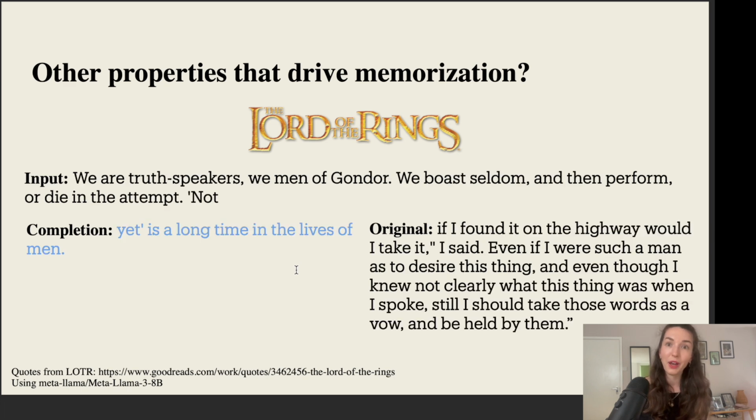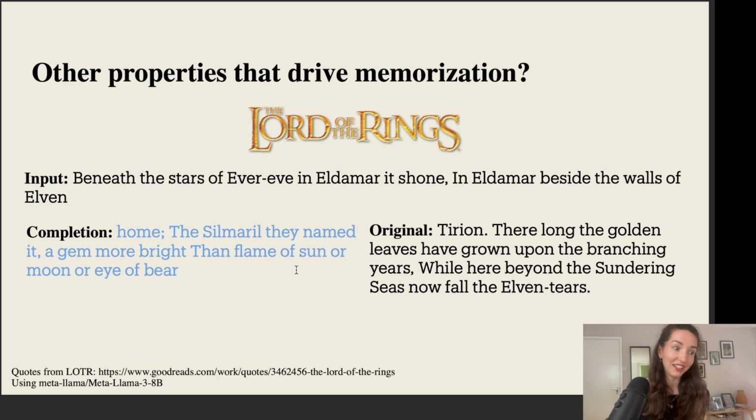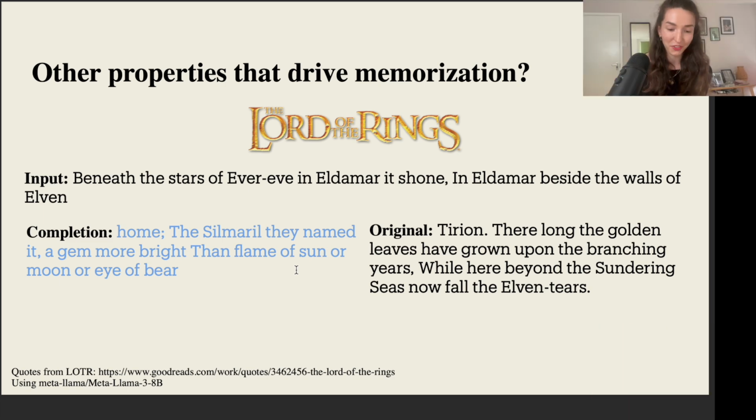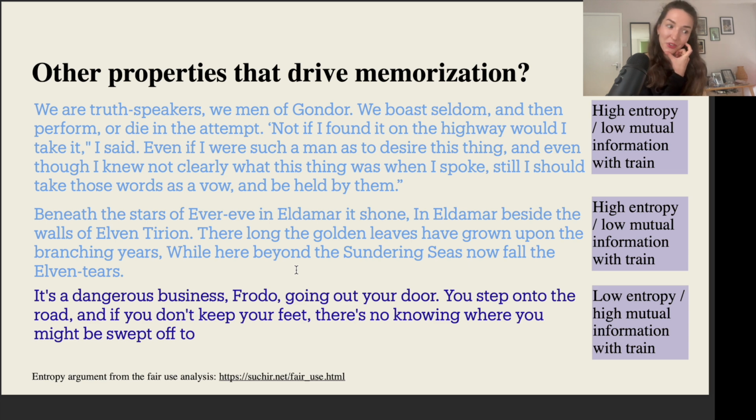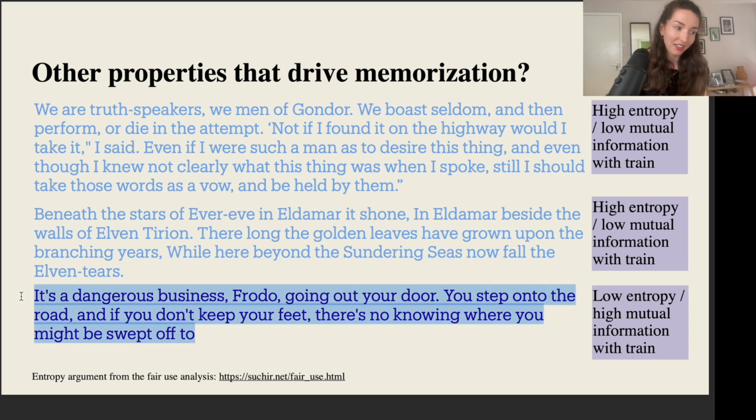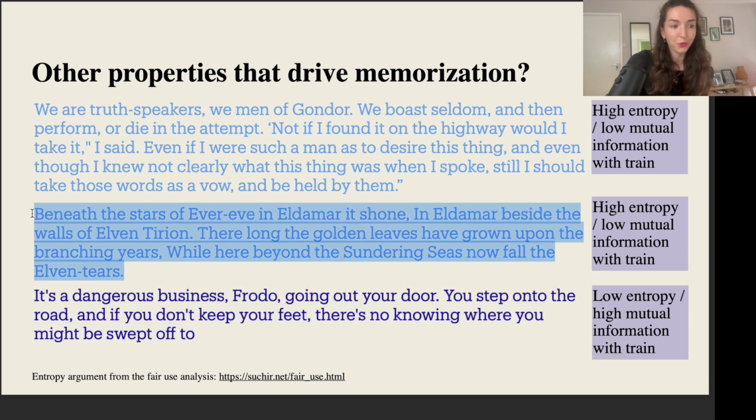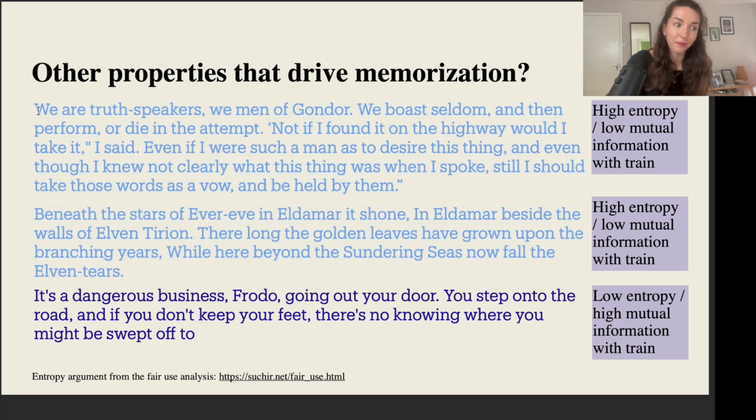But then I also had quite a few quotes that the model was not able to complete exactly. So here I prompted with, "We are truth speakers, we men of Gondor, we boast seldom and then perform or die in the attempt not," and then the model went off in a wrong direction. Or similarly here, "Beneath the stars of ever-even Aldemar, it's shown in Eldemar beside the walls." Again, the model completed it in not the right way. So here I started to think, okay, what is the difference between this completion with Frodo that it did exactly, so this quote that it memorized, versus these other two quotes that it ended up not completing correctly?